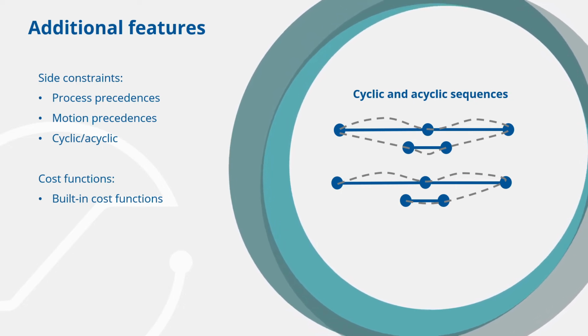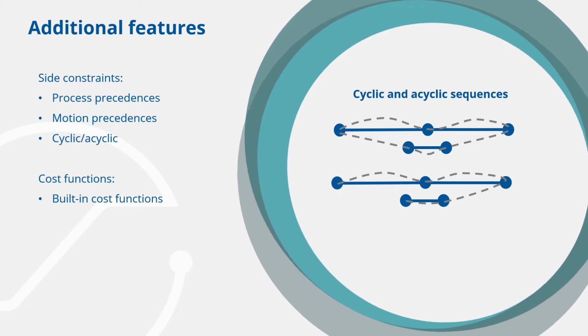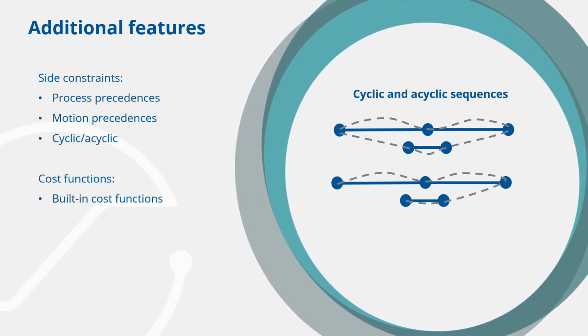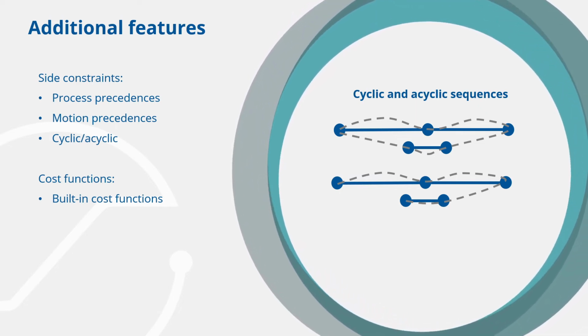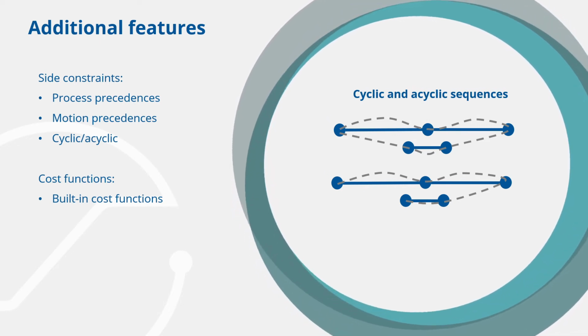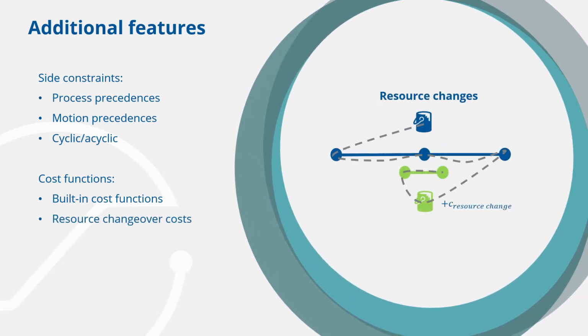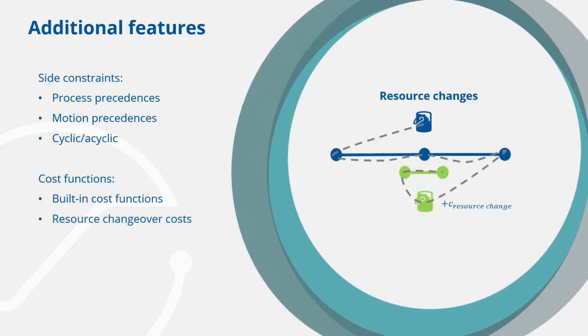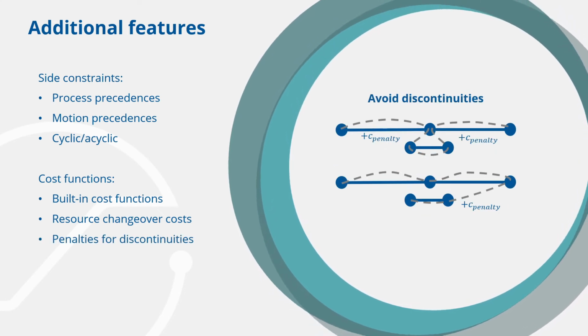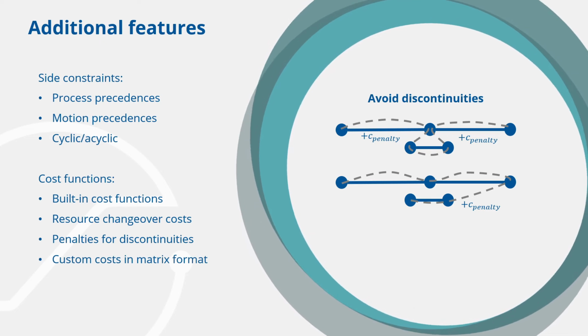ProSeqqo searches for a plan that minimizes the total travel cost along the robot path. The cost can be calculated using one of the various built-in cost functions, such as the Euclidean or the Manhattan distance, or the travel time assuming limited joint velocities and accelerations. Resource changeover costs or penalties for idling between effective tasks can also be captured. If needed, custom travel costs can be defined in matrix format.